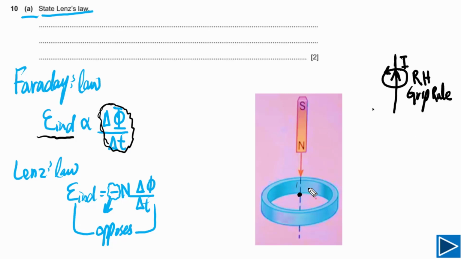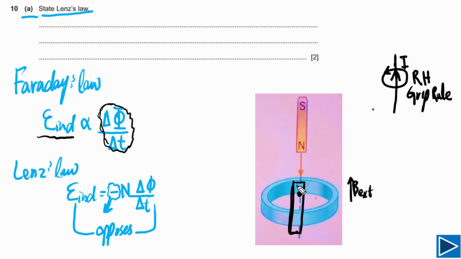In this case, now we need to understand the direction of magnetic field, because if you look at Lenz's law, induced EMF will oppose the rate of change of flux. So how can this oppose the rate of change of flux? In this case, B external is increasing. So current will flow in such a way that it will produce its own magnetic field to reduce the change in flux. It will try to minimize the magnetic flux here. How can it minimize? It can minimize simply by producing its own magnetic field in the opposite direction.